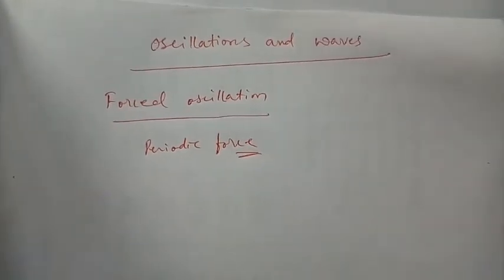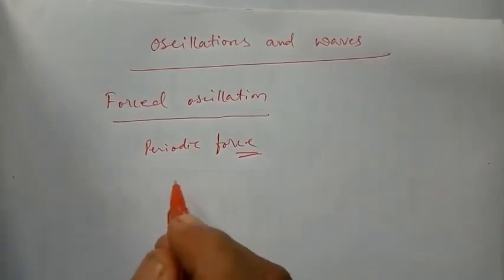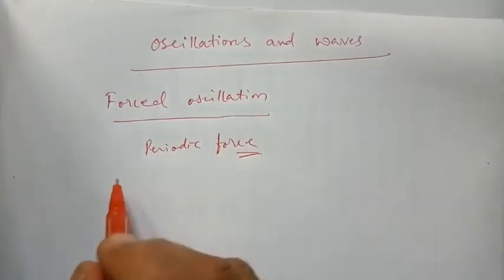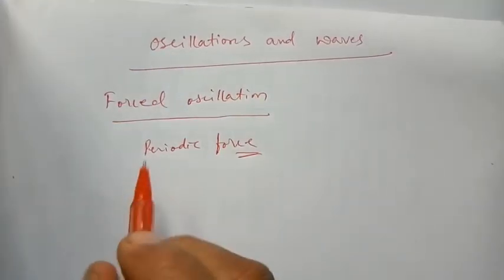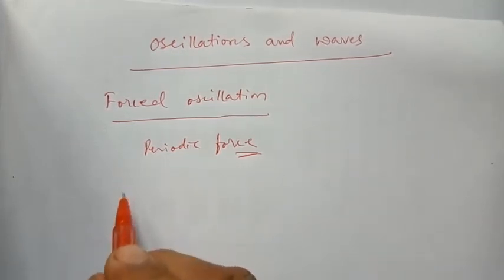Okay. So if a system is under forced oscillation, let us try to understand the theory behind forced oscillation. When the system is under forced oscillation, the particle in the system experiences mainly three forces.